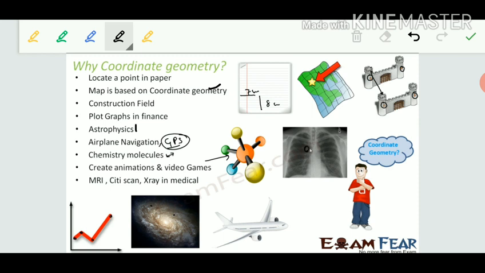Next is astrophysics. Scientists also use coordinate geometry to find the distance between the planets. Airplane navigation and GPS, which we use in our mobile phones and in our cars, are also based on coordinate geometry. All the molecules are based on coordinate geometry. If we have to find the position of the molecules, it is based on coordinate geometry. Creating animation and video games is based on it. In medical, MRI, CT scan and X-ray are all based on coordinate geometry.